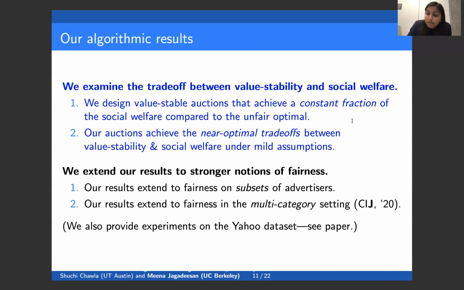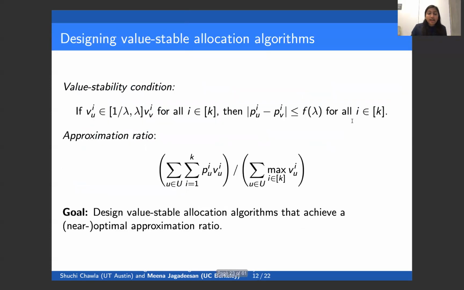Okay, so for the remainder of the talk, I'm going to be focusing on these value stable auctions that we design and the properties that they have. Let's recall what the value stability condition says. It requires that if two value vectors are multiplicatively close, then the allocation vectors need to be additively close. In particular, their difference needs to be bounded by f of lambda. This is an L infinity condition on the allocation vectors, and we require this for every advertiser.